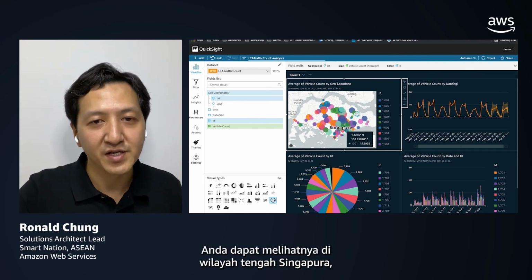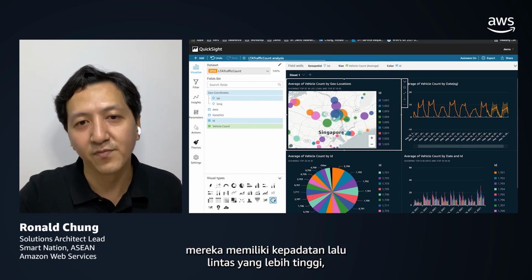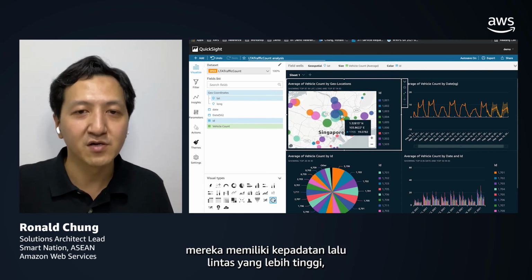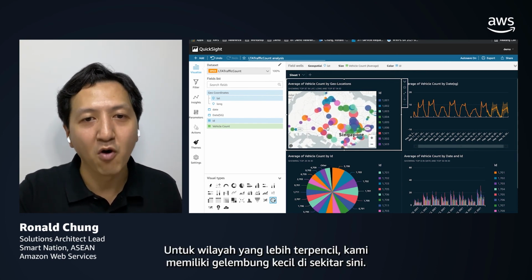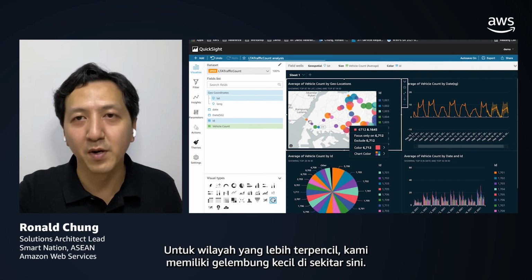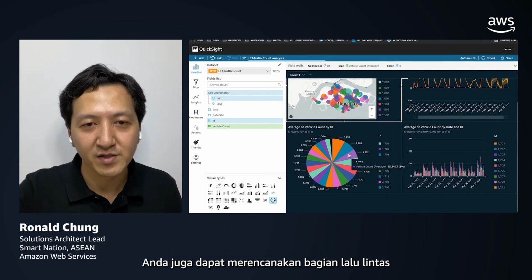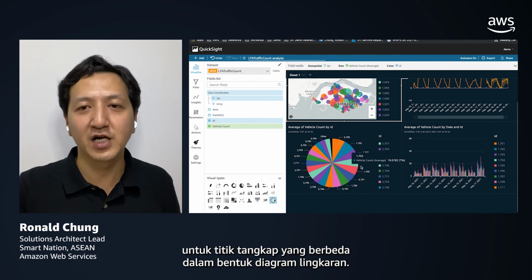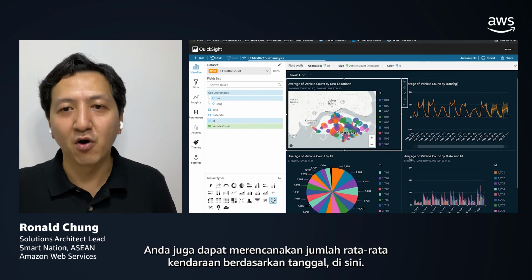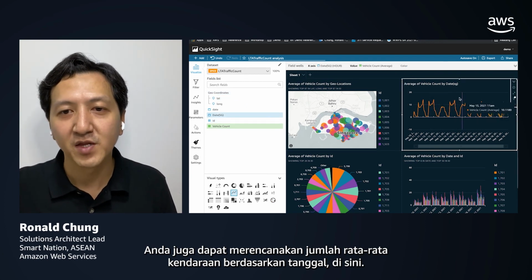You can see that in Singapore, the central regions have higher traffic density, which is quite reasonable. For more remote regions, we have smaller bubbles around here. You can also plot the proportion of traffic for different points of capture in the form of a pie chart, and you can also plot the average vehicle count by date here.